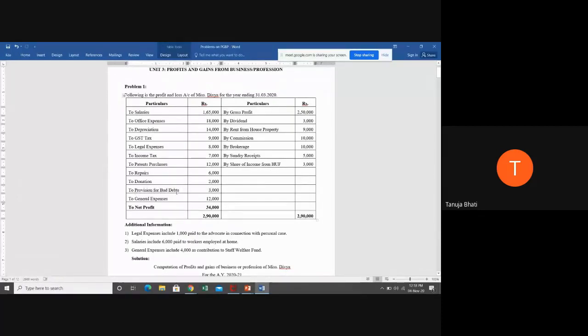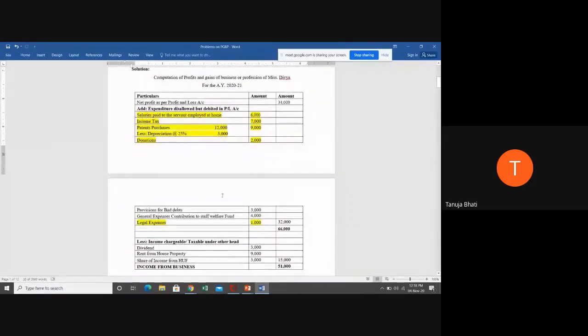Let us see whether any information about this is given in the additional information. There is no information given. Therefore, entire 3,000 is disallowed. So you cannot make provision for something which is already bad and already irrecoverable in the books of accounts.